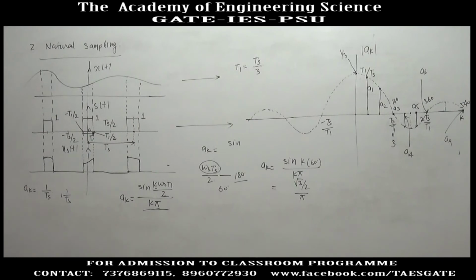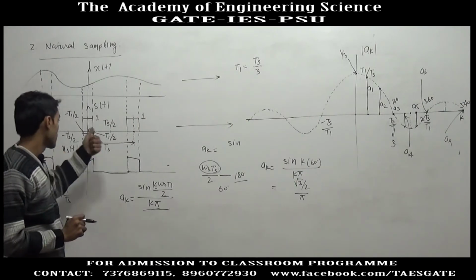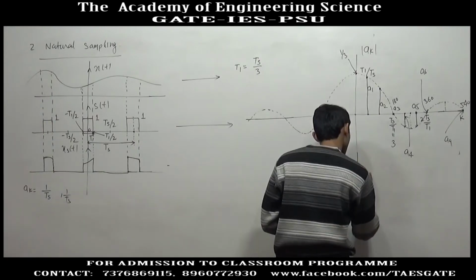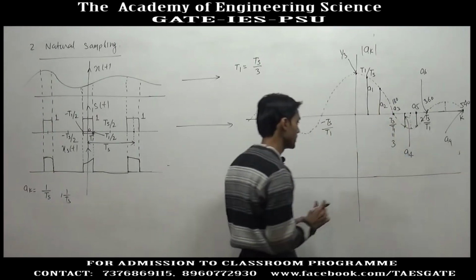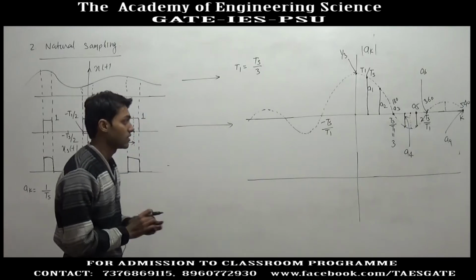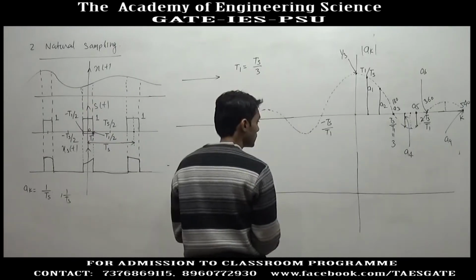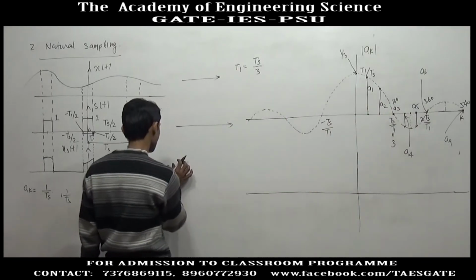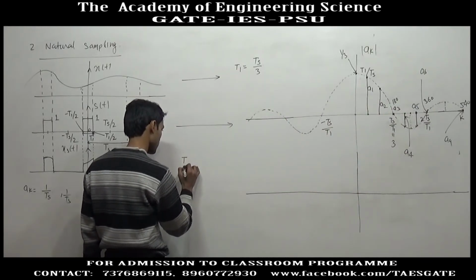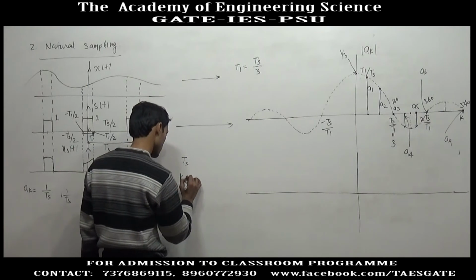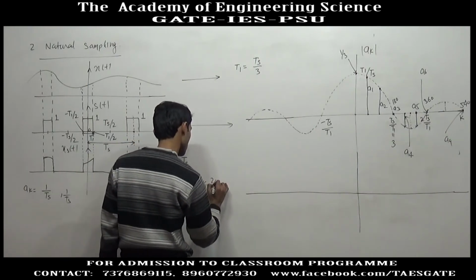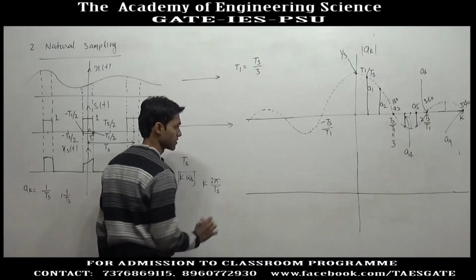Now we have to take the Fourier transform. We have done it many times, the Fourier transform of a periodic signal. We will first point out the place where the impulse may occur. This is periodic with Ts, so impulse may occur at integral multiples of omega s, or k into 2 pi by Ts.